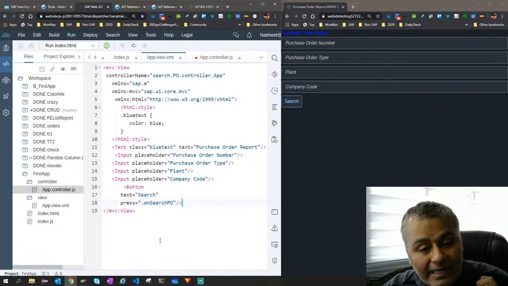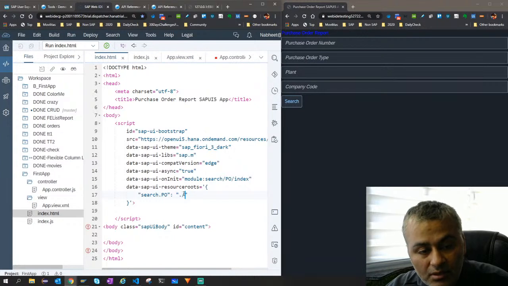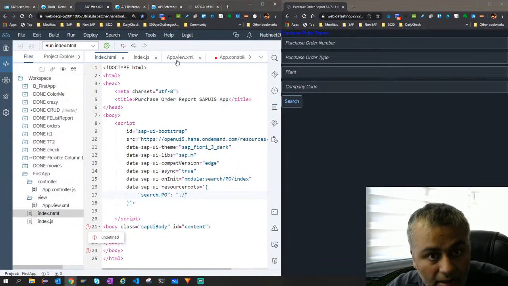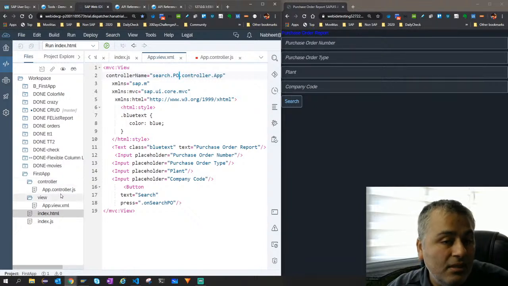Okay, so I did two things here. I added a button with text as search, press as dot onSearchPO, and I added a controller name. My controller is search.po, which refers to this index.html. Then inside it, I say go to the controller folder. Inside it, there is an app file.